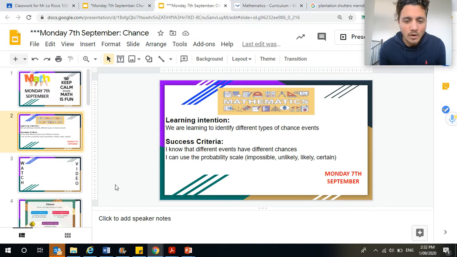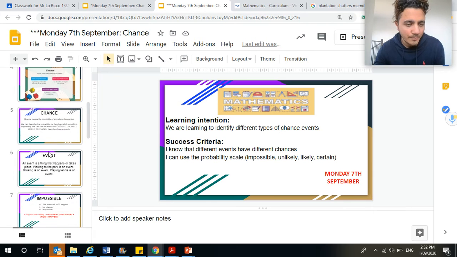To be successful, I know that different events have different chances of happening. And to be successful this week, also, I can use the probability scale, which is the words impossible, unlikely, likely, and certain. They're the important words this week.